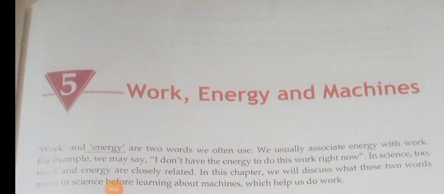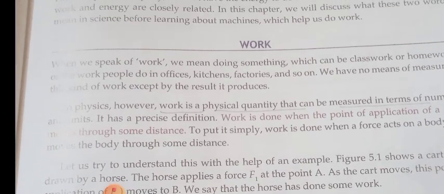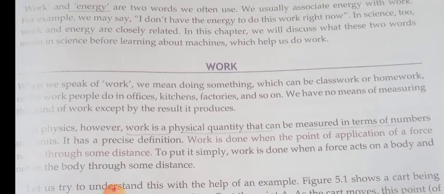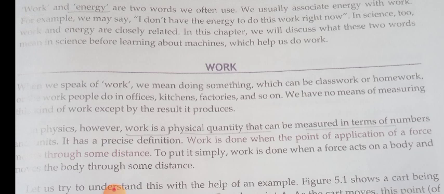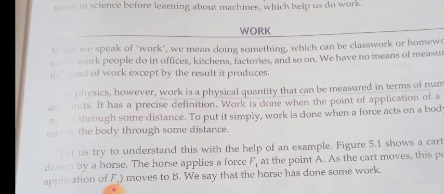Today we are going to discuss the fifth unit in physics: work, energy and machines. These words are familiar to us, no? Work, energy and machine. What is work? Work is a physical quantity that can be measured in terms of numbers. Work is done when the point of application of force moves through some distance.